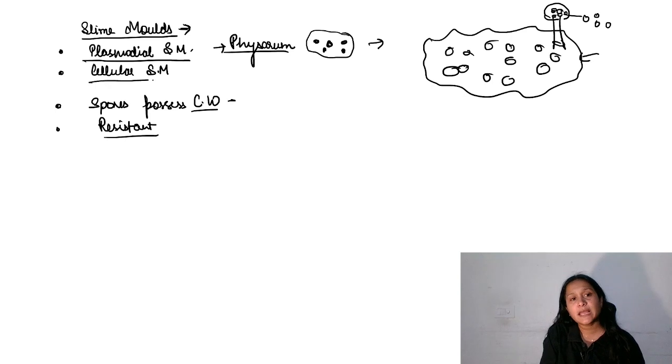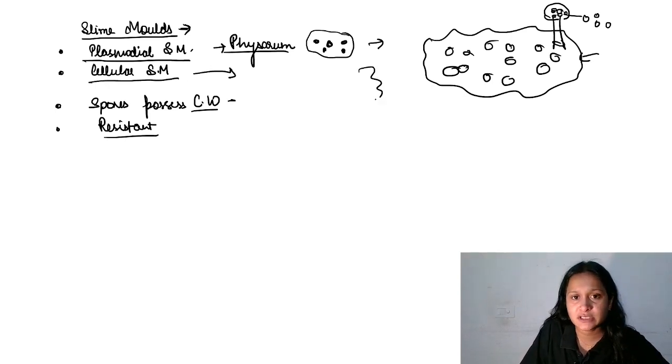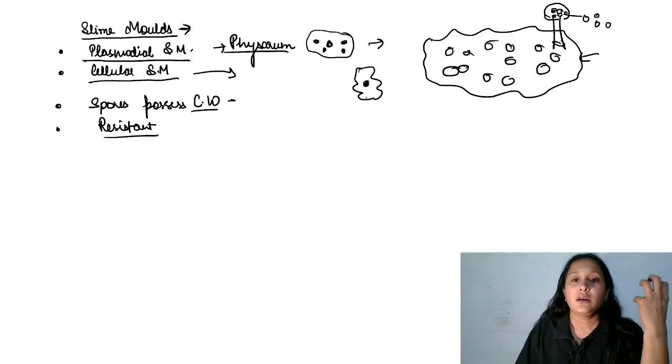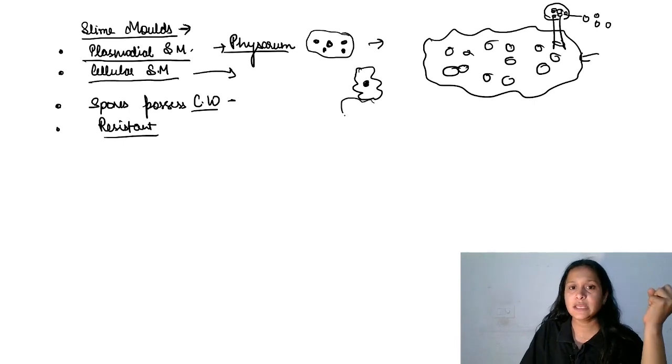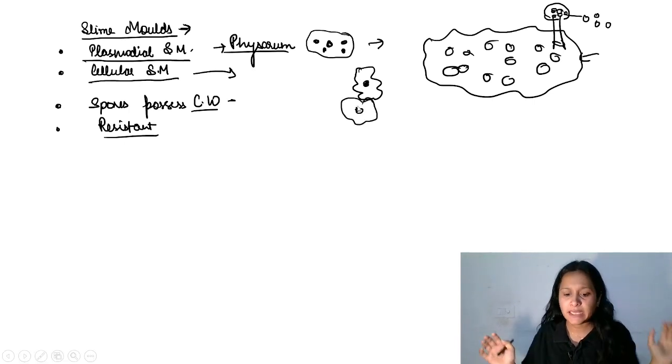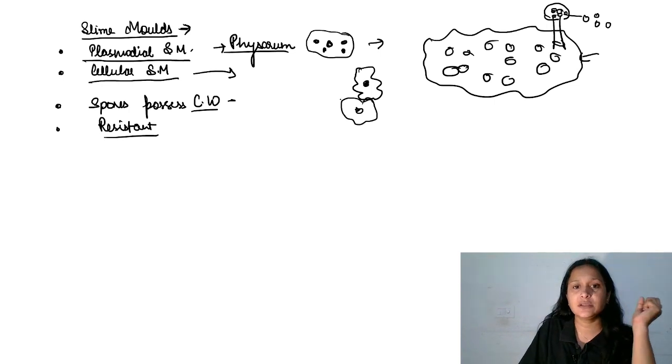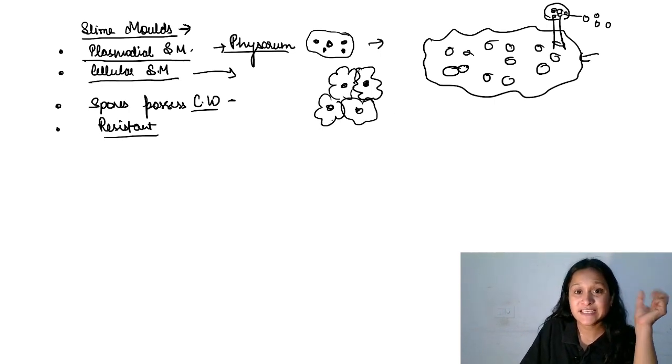There is cellular slime mold as well. Here there is a cell which is similar to amoeba. This is the cell. Okay. Now when there is availability of food, what do they do? They make aggregates. Many cells come closer to each other, they make the aggregates. And this plasmodium is called pseudoplasmodium.